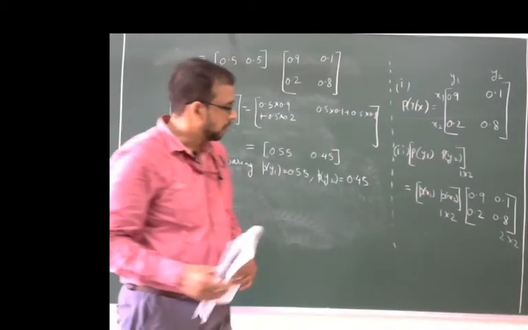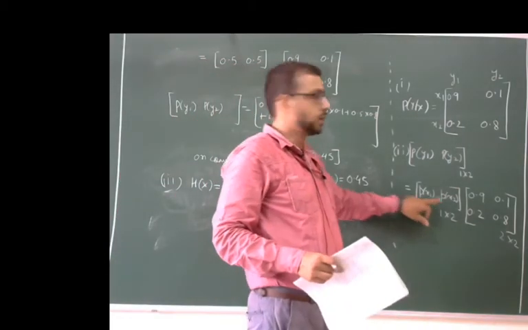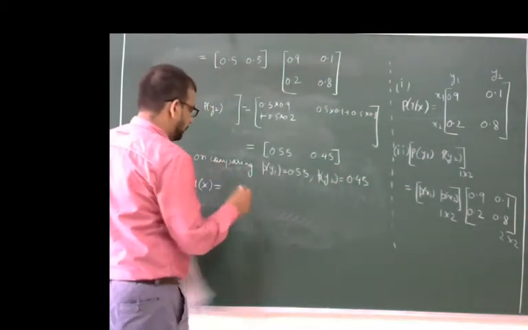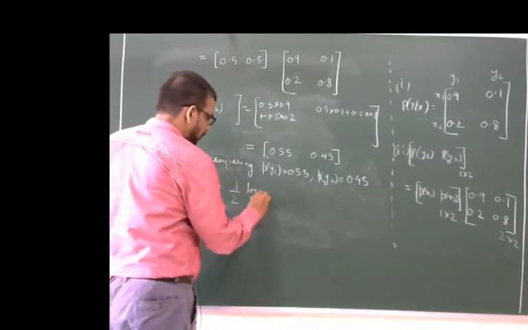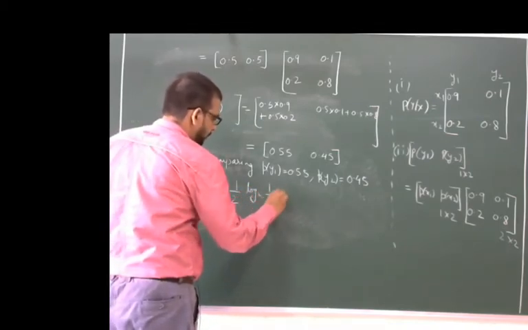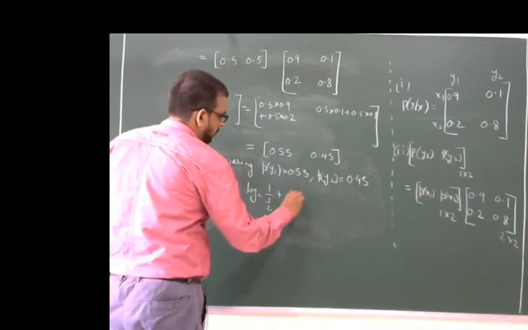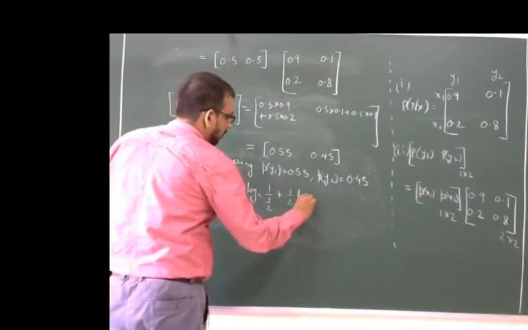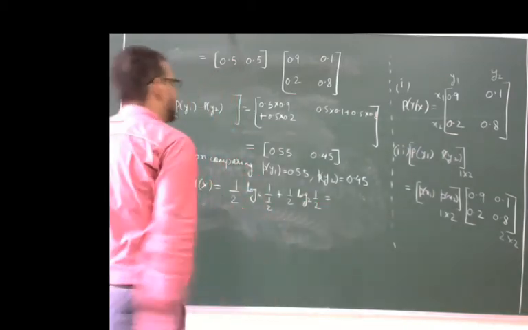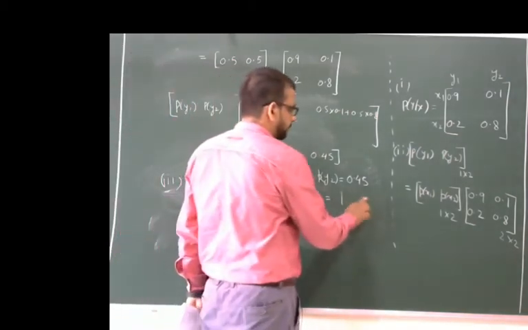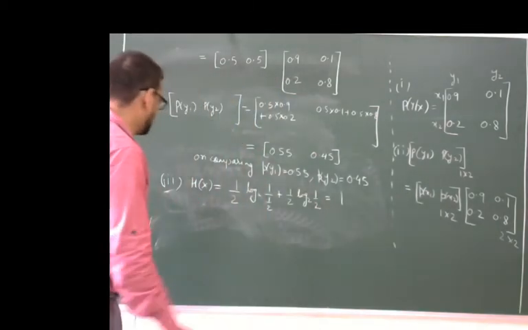The probabilities P(x1), P(x2) are 0.5, 0.5, simply written like 1/2 log2 (1/2) plus 1/2 log2 (1/2) is equal to, after solving, 1. This is the entropy H(x).